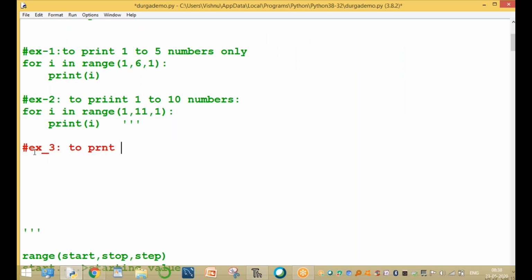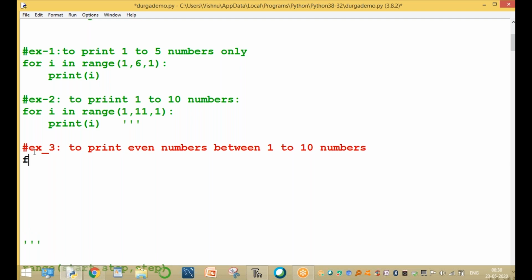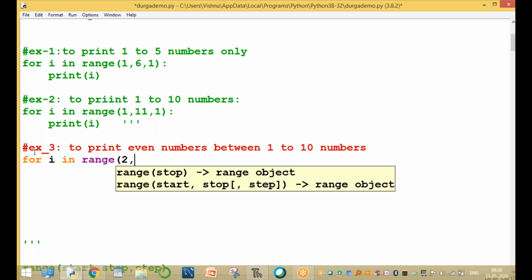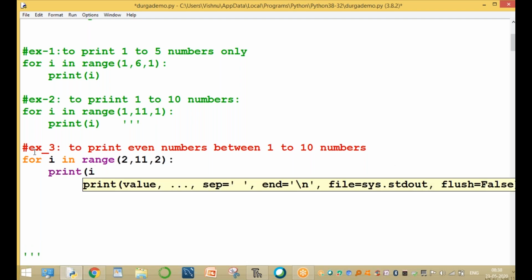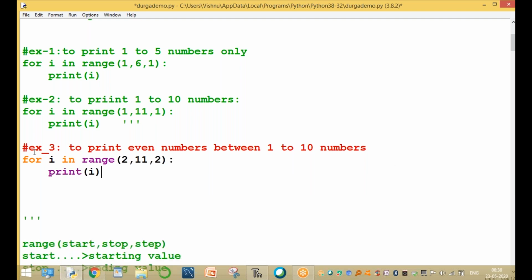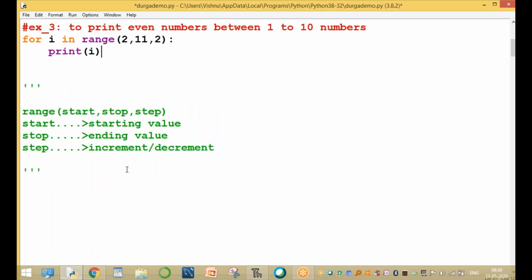Print even numbers between 1 to 10. How to print the values: for i in range, the even numbers. The starting value is 2, the ending value is 10, and every time incrementing by 2. Please note this: the i value is increased by 2. Based on this condition, the i value is increasing by 2.